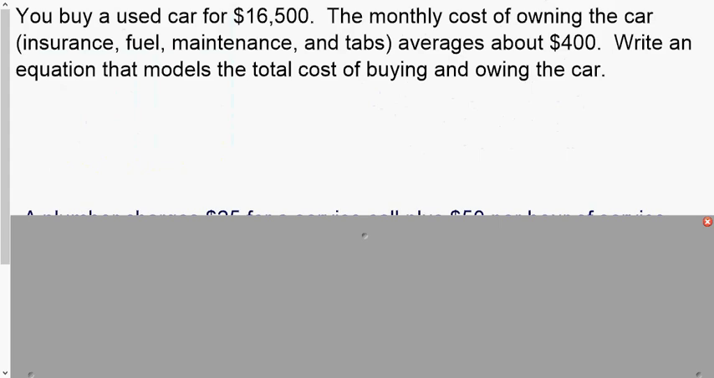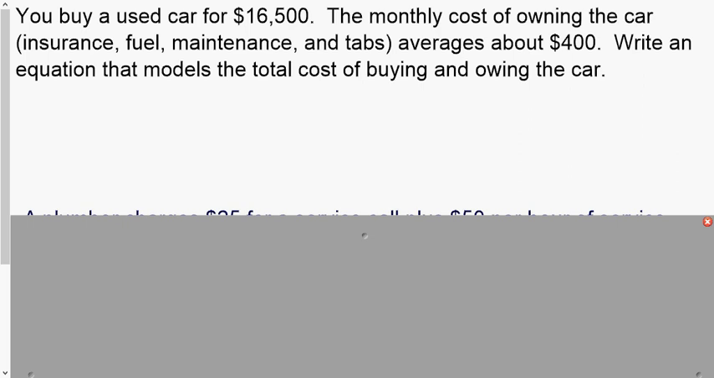All right, the last couple problems we're going to look at are word problems. And a lot of people think word problems are difficult, but as we see, word problems of this type are actually pretty easy because they go back to the first type of equation where they give you the y-intercept and they give you the slope. So this problem says you buy a used car for $16,500. The monthly cost of owning a car, that includes insurance, fuel, maintenance, and tabs, averages about $400. Write an equation that models the total cost of buying and owning a car.